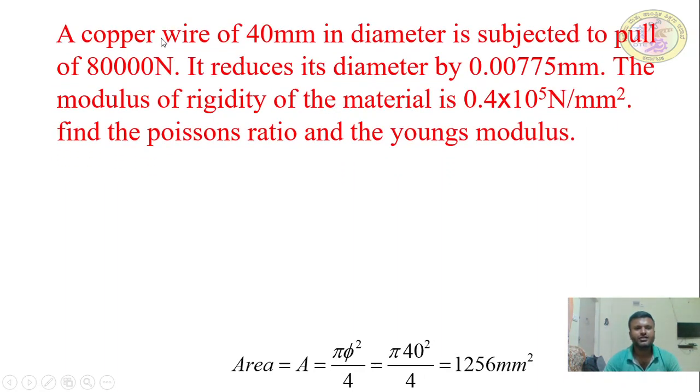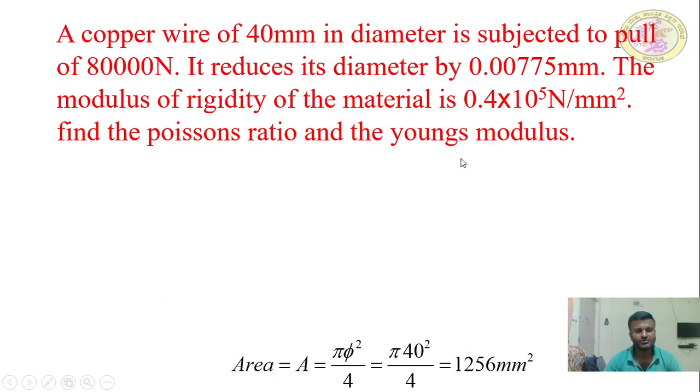Next problem. A copper wire of 40 mm in diameter is subjected to a pull of 80 kN, 80,000 Newton. It reduces its diameter by 0.00775 mm. The modulus of rigidity of the material is 0.4 into 10 to the power of 5 Newton per mm square. Find the Poisson's ratio and the Young's modulus.